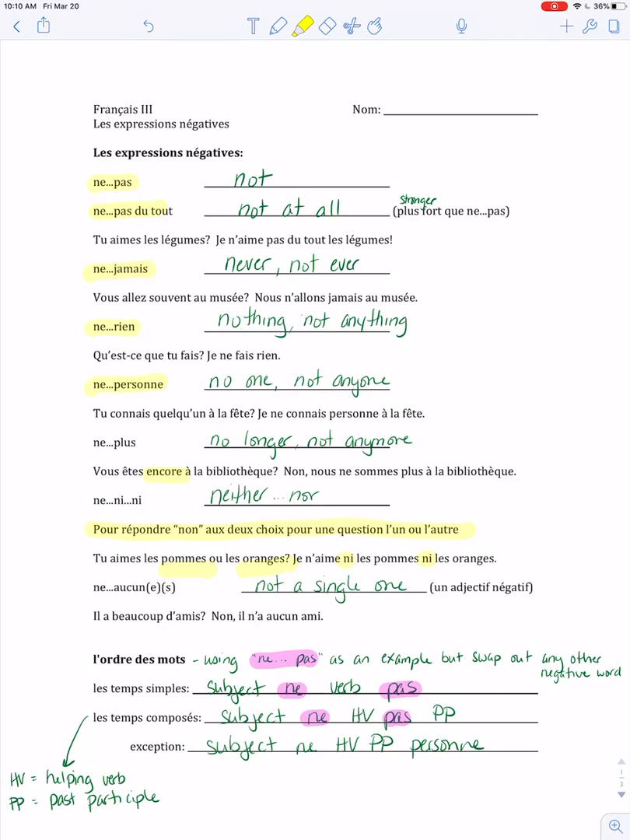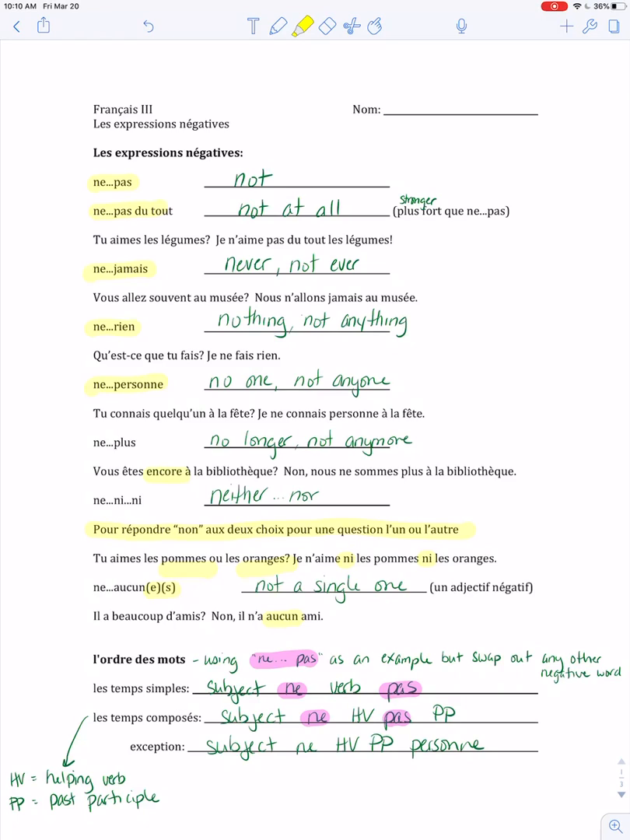The hardest one here to use is ne aucun, and it is basically the equivalent of not a single one. It's a negative adjective, which means it's going to have adjective agreement there. An example of il a beaucoup d'amis. Does he have a lot of friends? No, il n'a aucun ami. He has not a single friend, or not any friends is probably how we'd say it in English. So because it works differently than how we use it in English, it can be pretty tough to use correctly in French.